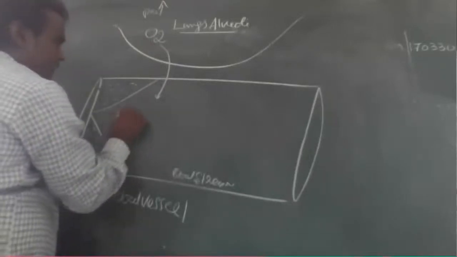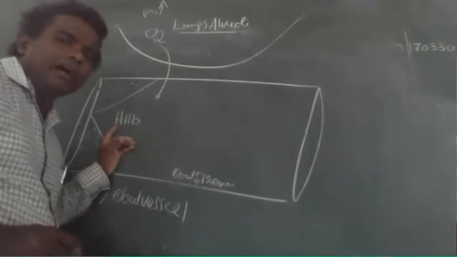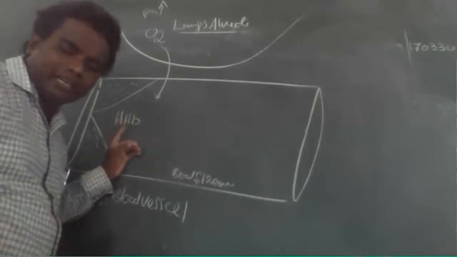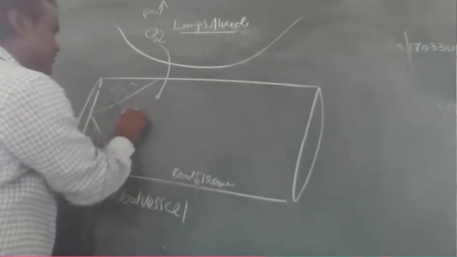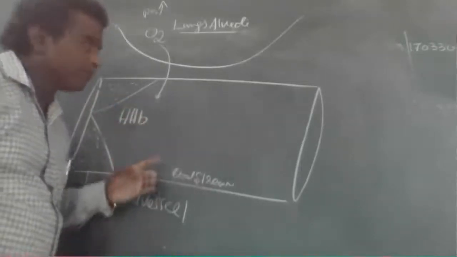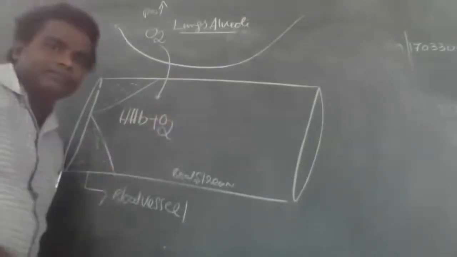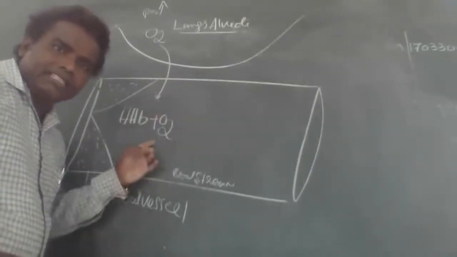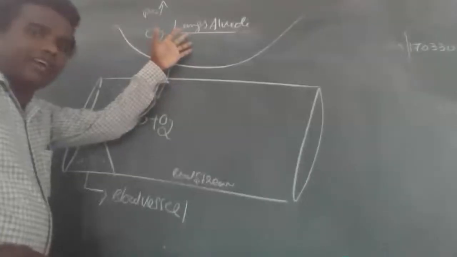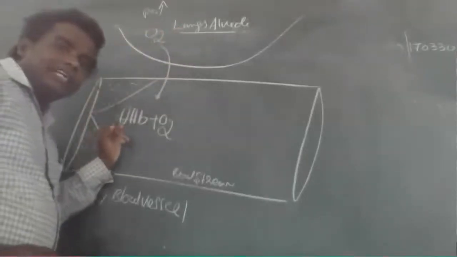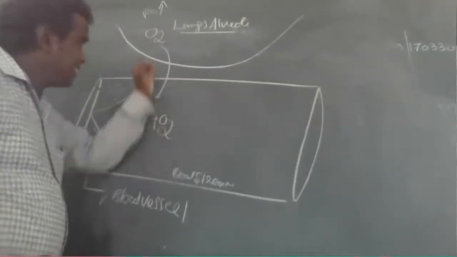In the bloodstream, deoxygenated hemoglobin is present. This hemoglobin, in the lungs alveoli capillaries, binds with oxygen. In which condition?